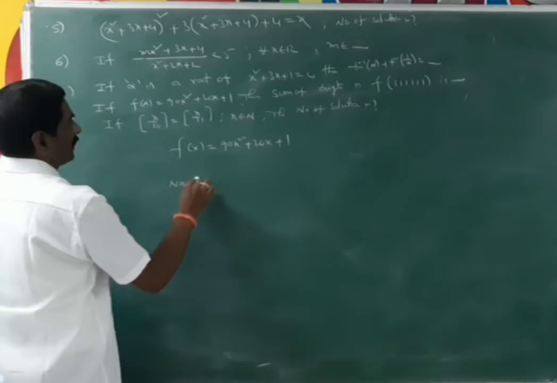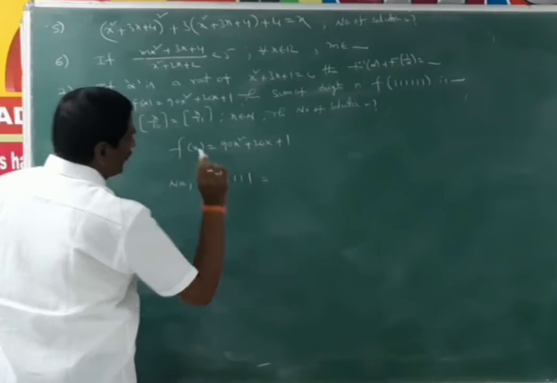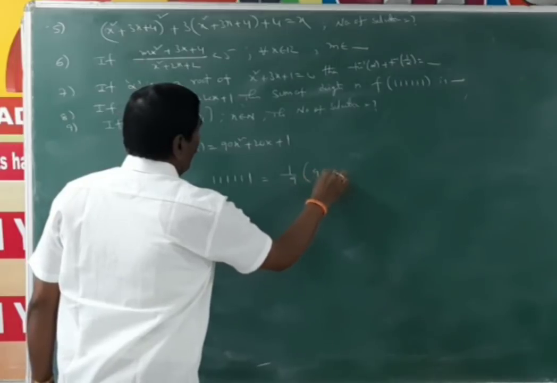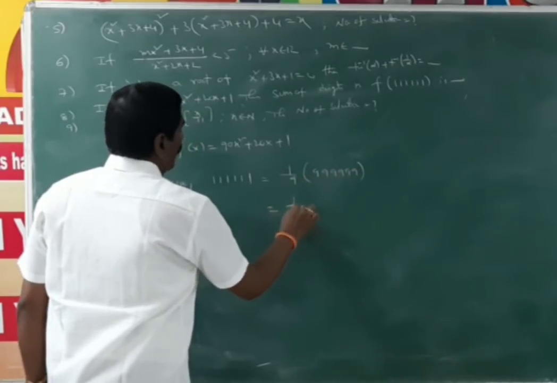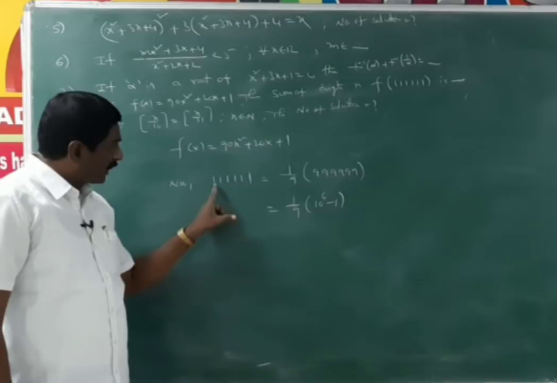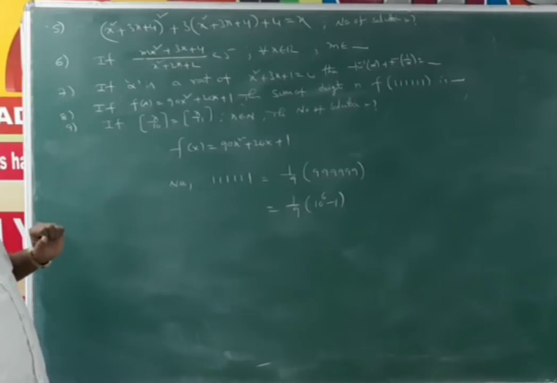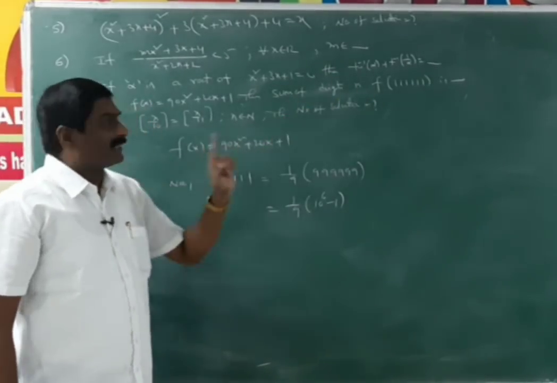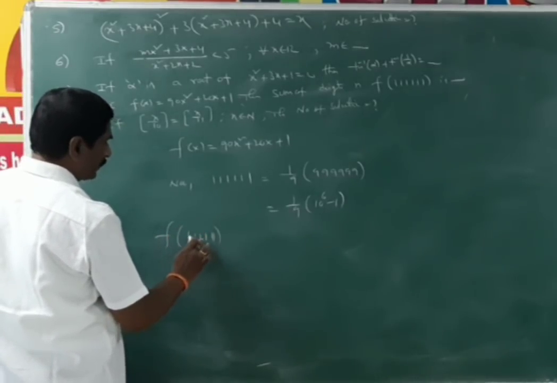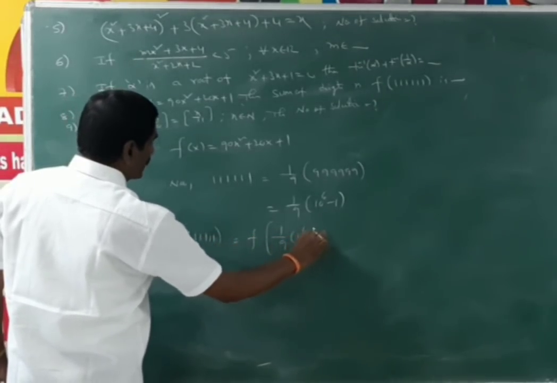Now, the value of 111111 is equal to, multiplying and dividing with 9, we get 1 by 9 of 999999. That means 1 by 9 into 10 power 6 minus 1. Any problem? This 111111 is equal to 1 by 9 into 10 power 6 minus 1. Now we find the sum of the digits in f of this value, that is f of 1 by 9 into 10 power 6 minus 1.